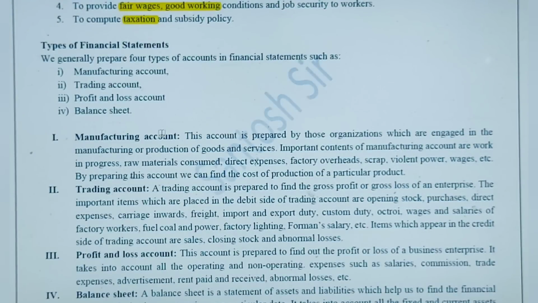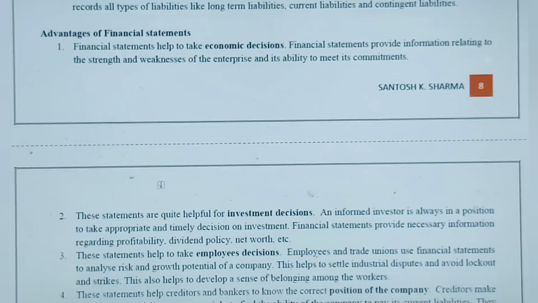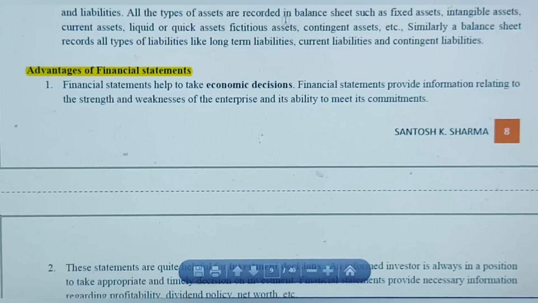Okay, and these are the different types of financial statements we generally prepare in accounting. The first one, manufacturing account, trading account, profit and loss, just now I was telling you about. So just try to define this. We have already done in the previous classes. Okay friends, let's move ahead.